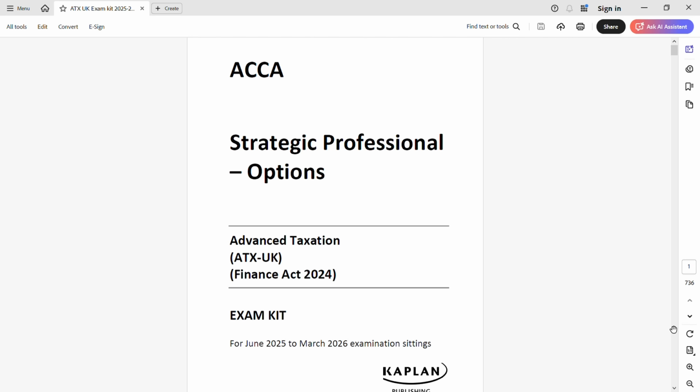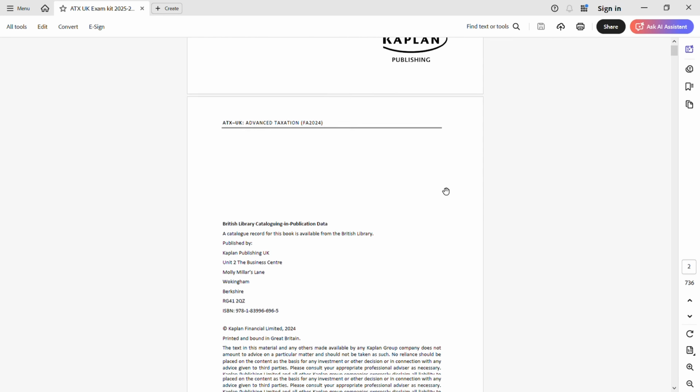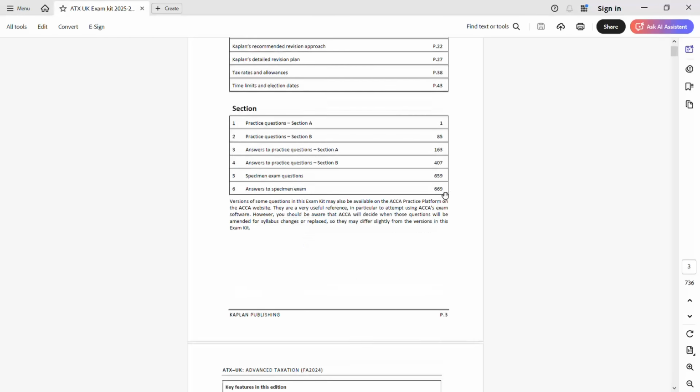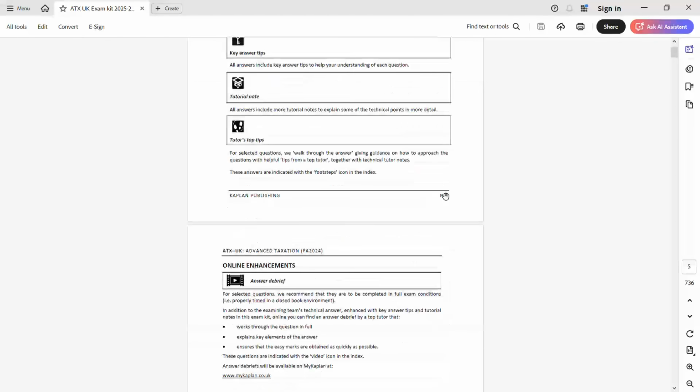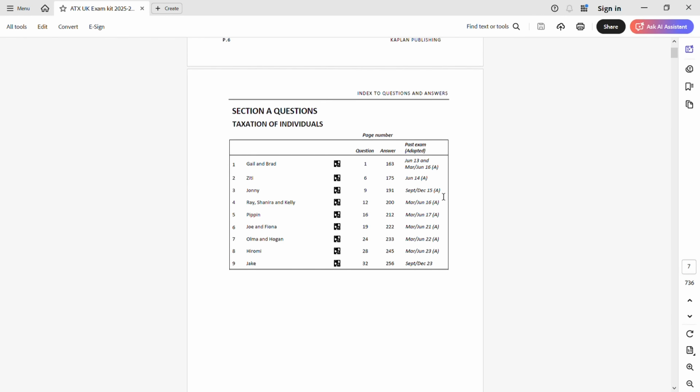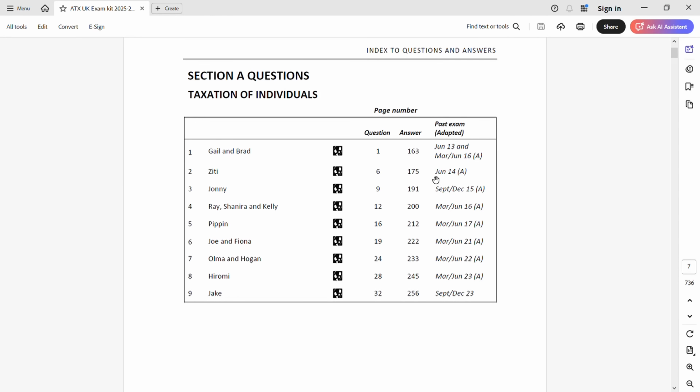So make sure that you have your Kaplan revision kit, the Finance Act 2024. As you can see on the screen, the one which I have is the Kaplan revision kit, which is applicable for your exam from June 2025 to March 2026. So now I'm going to take you through the revision kit. This is the soft copy that I have. Make sure that you have the Kaplan kit with you, and if you are doing ATX, make sure that you follow the Kaplan kit.